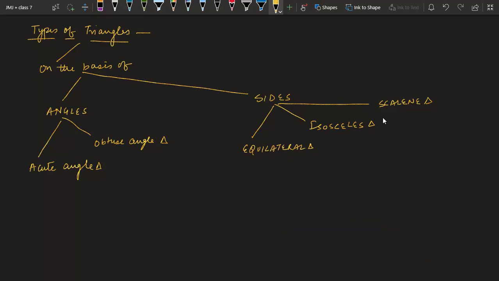One more I forgot to write. Between this acute and obtuse, we have right angle also. So we have a right angle triangle. So we have 3 triangles on the basis of angles, and we have 3 triangles on the basis of sides. So let us see one by one.